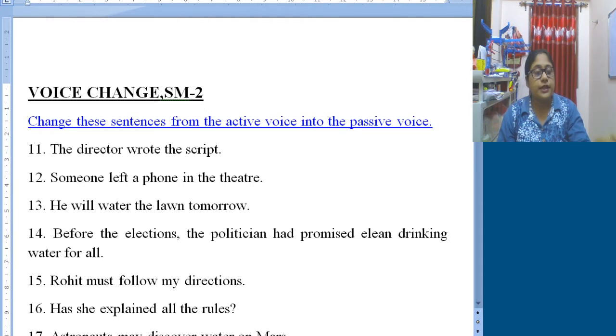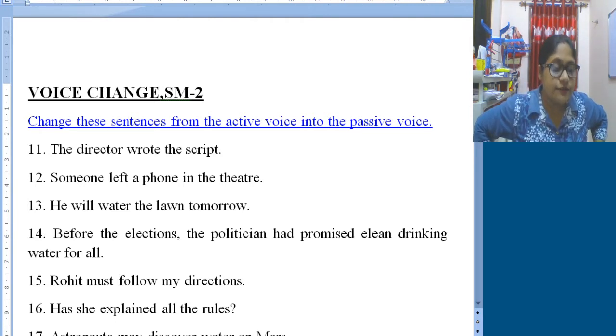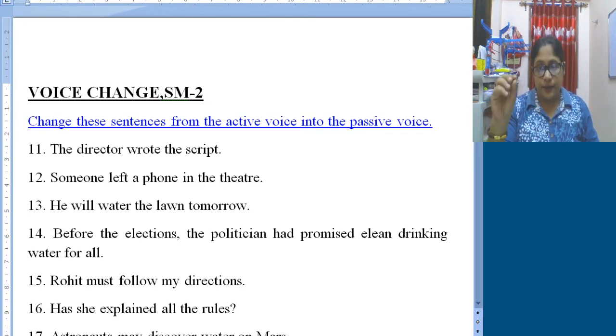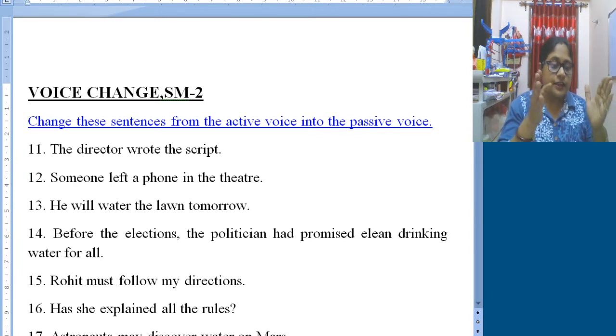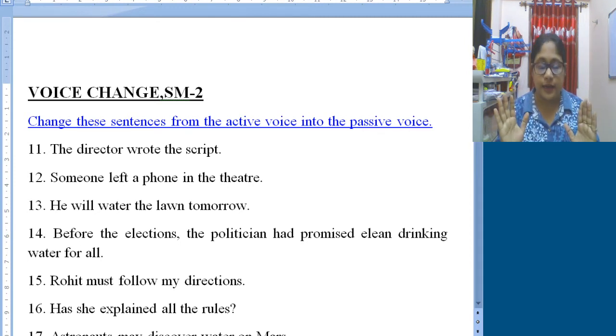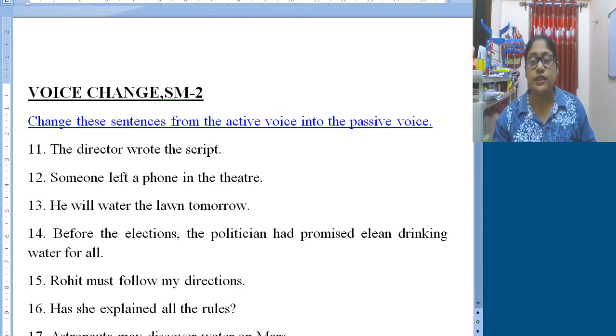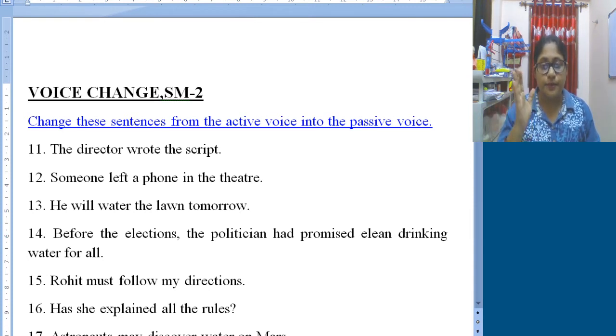For example, take exercise B, the first question: the convict was locked up in the cell by the guard. Now the person is a convict, so the more important thing is that the convict was locked up in the cell. By the guard or by the police or by someone else is secondary, but the primary and foremost thing is the convict was locked up in the cell. So in this sentence we can obviously omit by the guard.